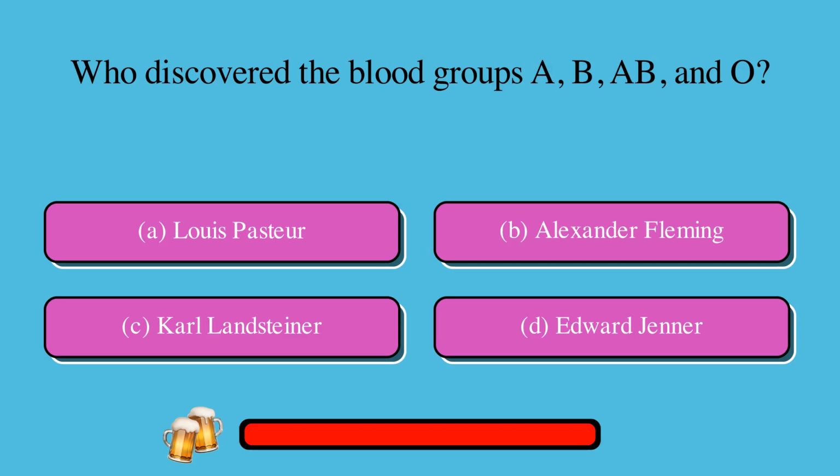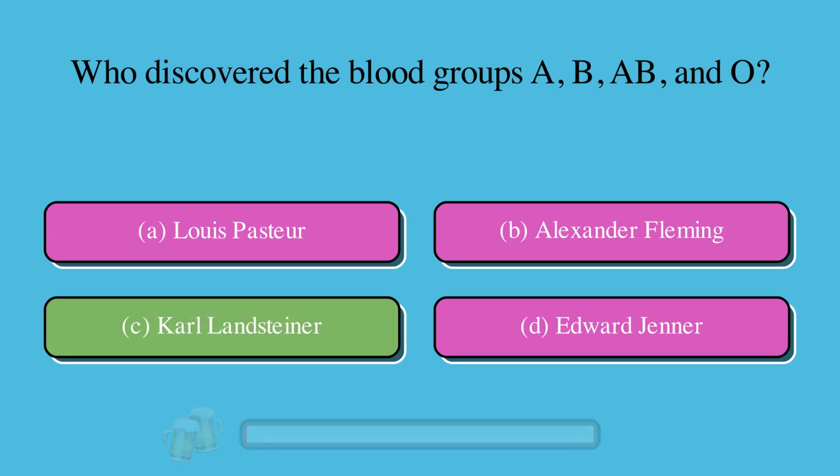Who discovered the blood groups A, B, and O? A. Louis Pasteur, or B. Alexander Fleming, or C. Carl Landsteiner, or D. Edward Jenner? The correct answer is C. Carl Landsteiner.